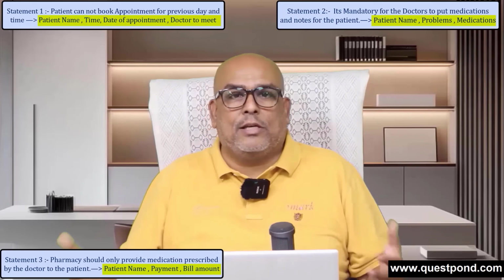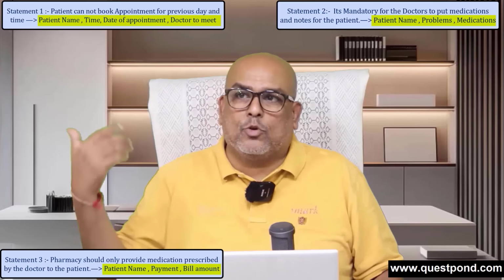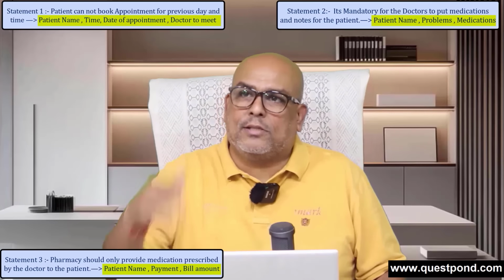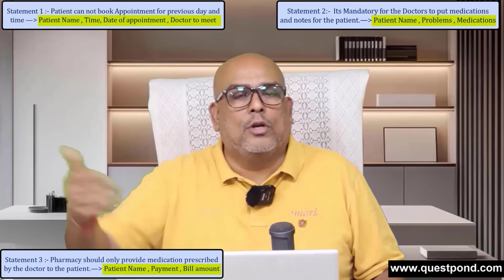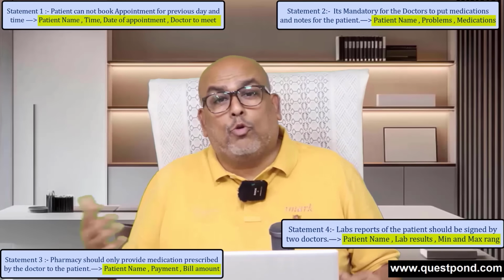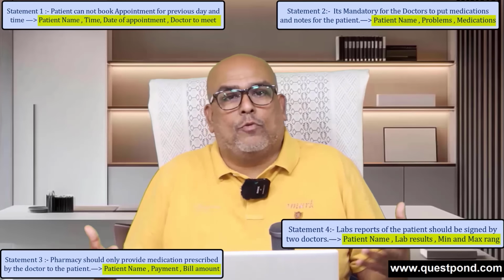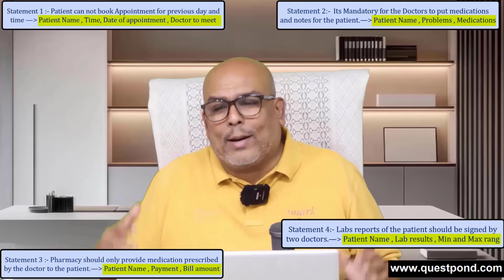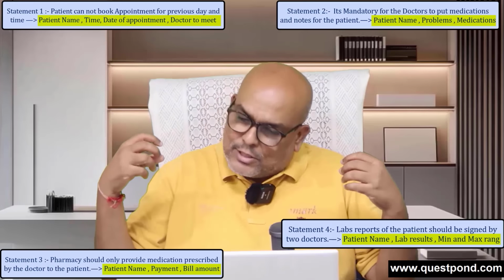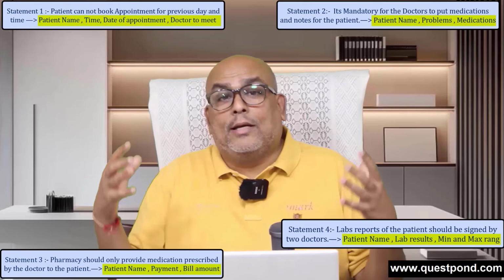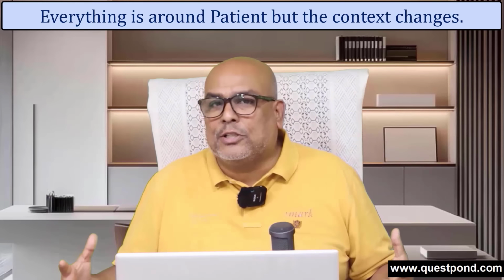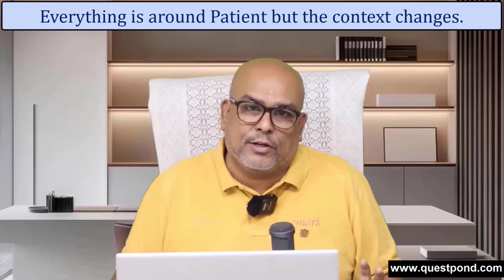So when he goes to the pharmacy, to the dispensary, he says the doctor has prescribed me all this. The pharmacist checks and says this is what I'll be giving you. The fourth one is related to the labs. When he actually goes and does the blood test, at that time we are talking about 2 signatures. So listen to this statement very carefully: everything we are discussing is the patient model. The domain experts and the developers are discussing the patient, but the context is different.